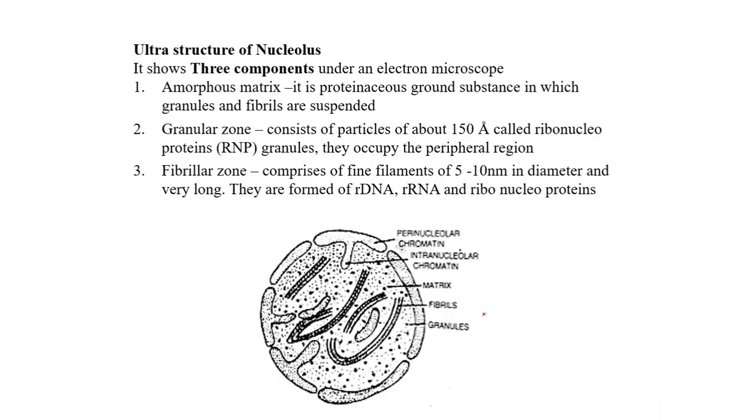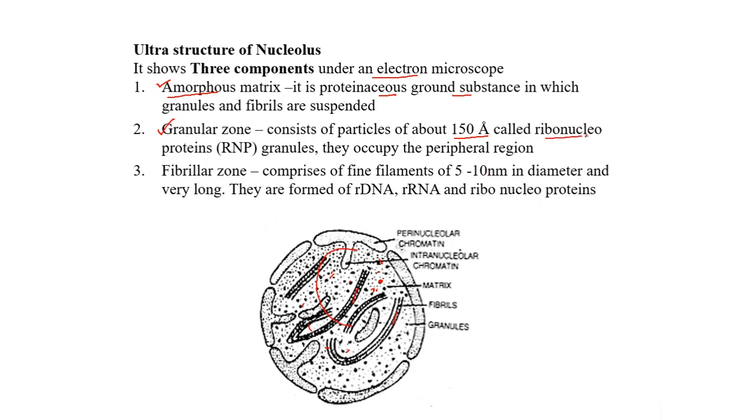Now let us see the structure of the nucleolus. The nucleolus is formed by three important parts, and this is the structure under the electron microscope. One is the amorphous matrix. It is a proteinaceous ground substance in which granules and fibers are suspended. The second one is the granular zone, which consists of particles of 150 Angstrom units.